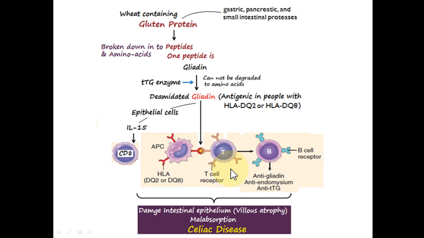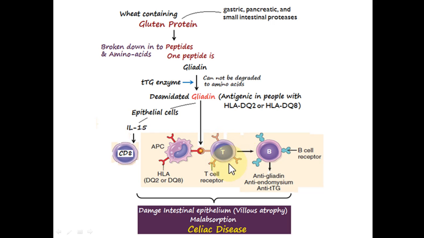We know that the intestinal wall is composed of the layers from inside: the mucosa, submucosa, muscular layer, and the serosa. And the mucosa itself consists of epithelial cells and the lamina propria and the muscularis mucosa. And the lamina propria contains connective tissue. And actually, the immune reaction develops against this type of connective tissue.